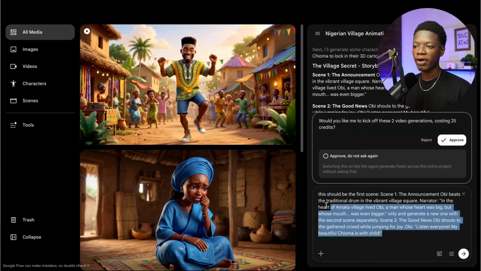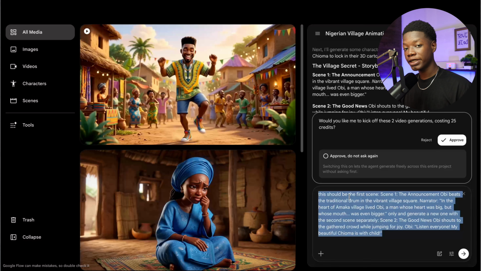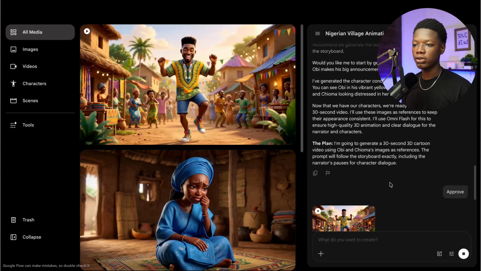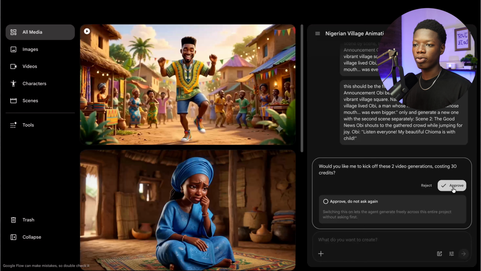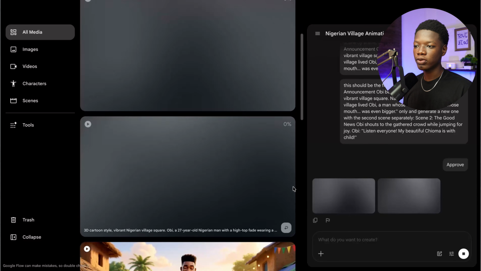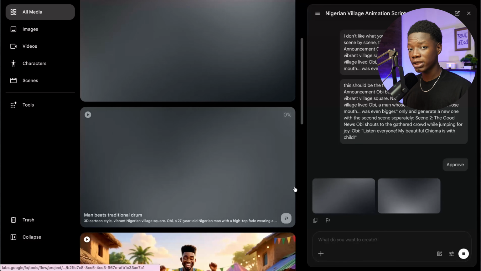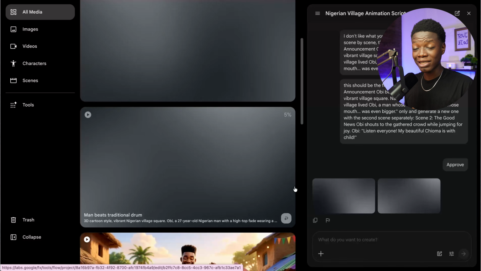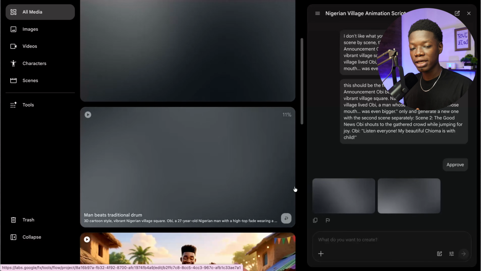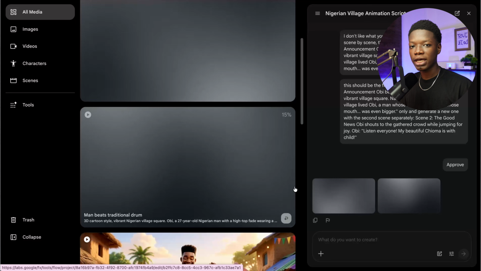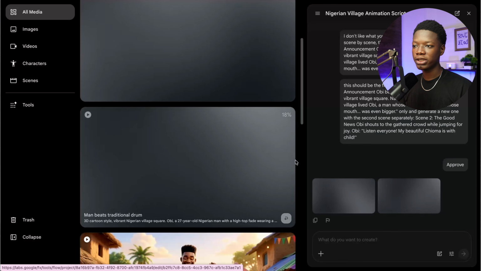I went ahead and provided more details that this should be the first scene and this should be the second scene. And now let me click on enter right here and let's see what it is going to do for us. Simply click on approve right here and let's just sit back and see what it is going to generate for us. So it's going to generate two scenes because I requested it. The first one being him beating the drum, if it is actually going to get it right, and the second one being him giving the announcement, which is the good news that his wife is pregnant. So let's see what it is going to generate for us.